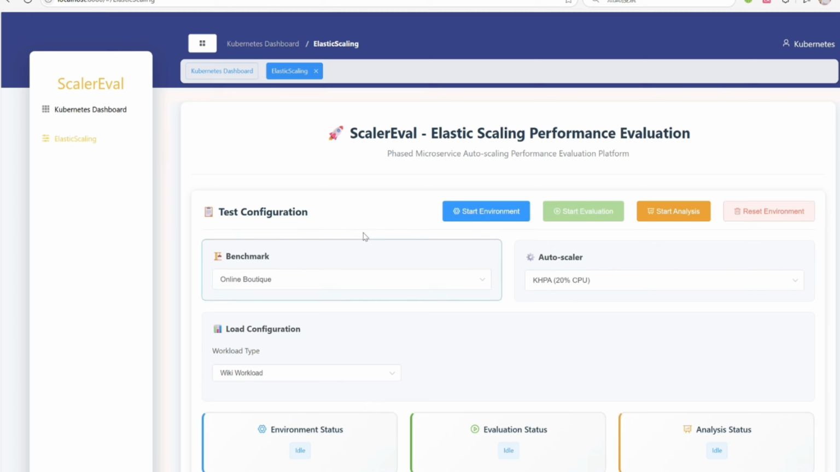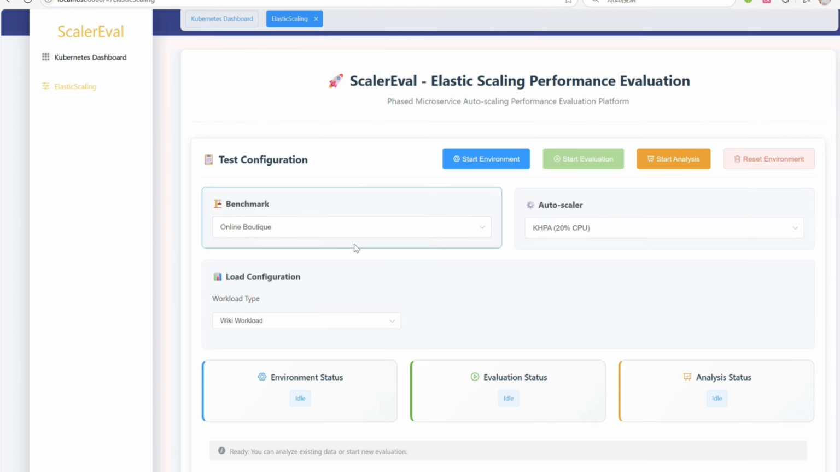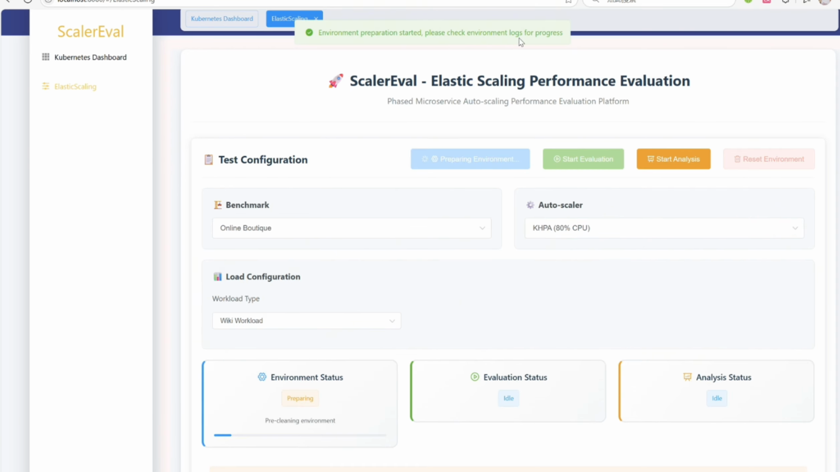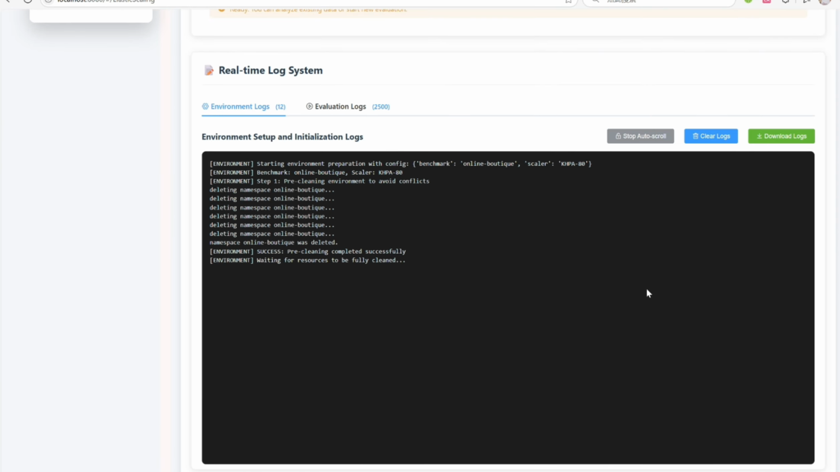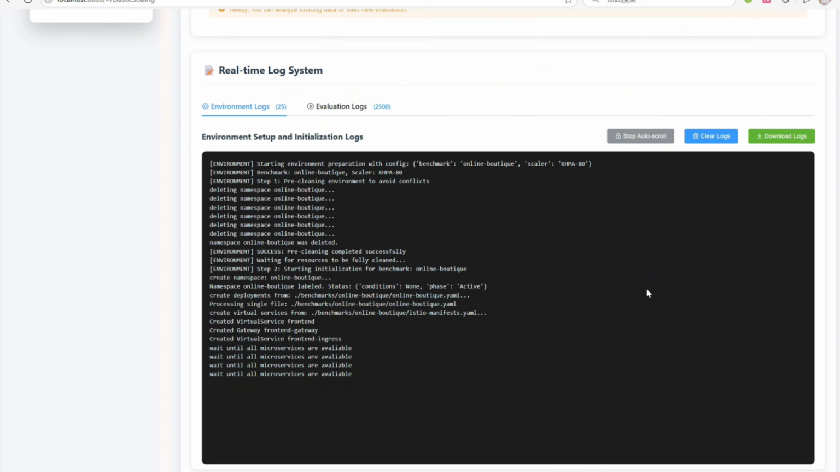On this page, we can find several configurations that are common in auto-scaling, such as the benchmark, scaler algorithm, and workload pattern. Now we select Online Boutique as our benchmark, and then evaluate the default Kubernetes horizontal pod scaler. We click the Start Evaluation button to clear and start up the benchmark. As shown in the logs, we can find that our tool cleared the environment used in the previous evaluation and then started a new benchmark.